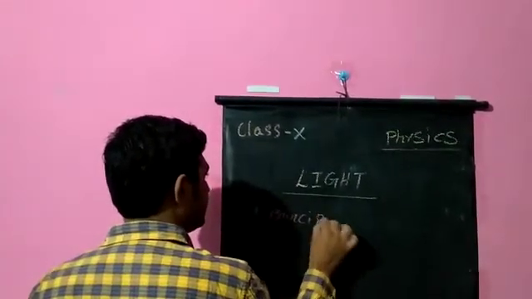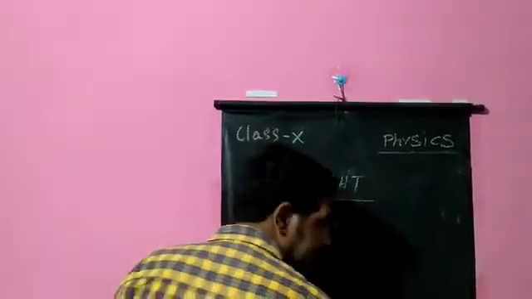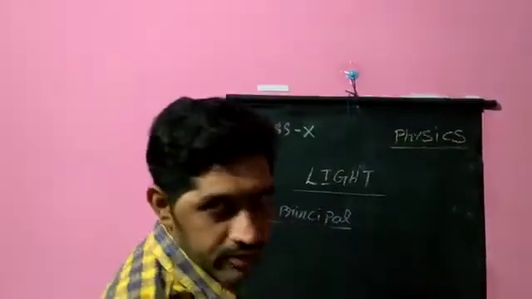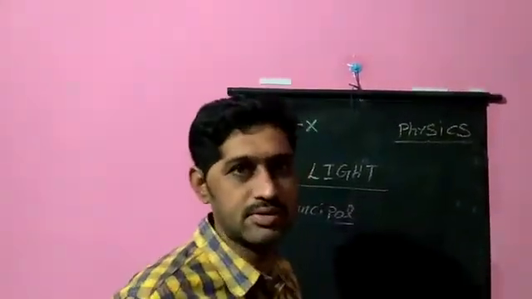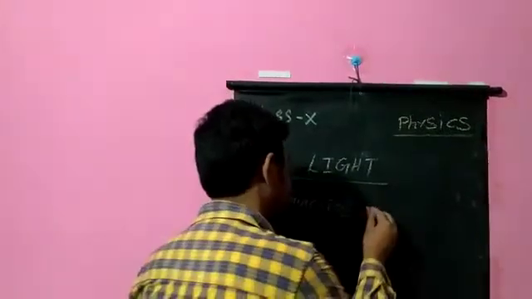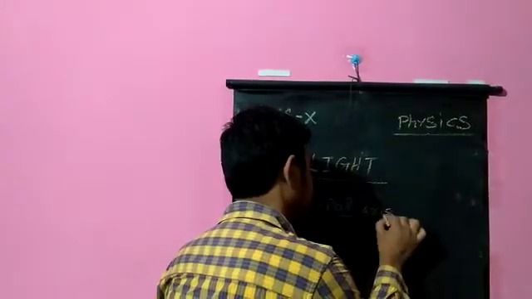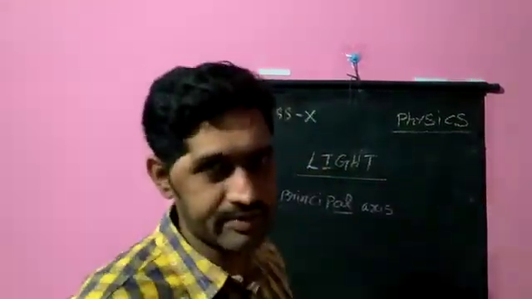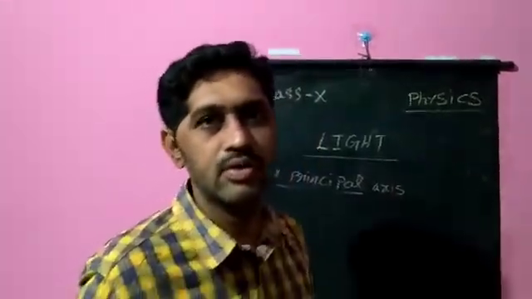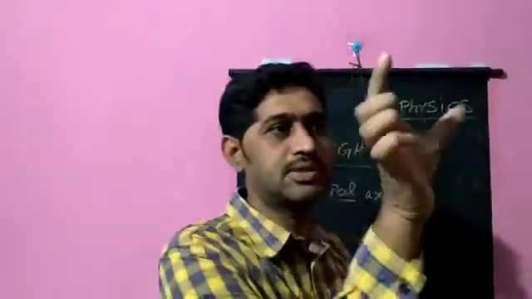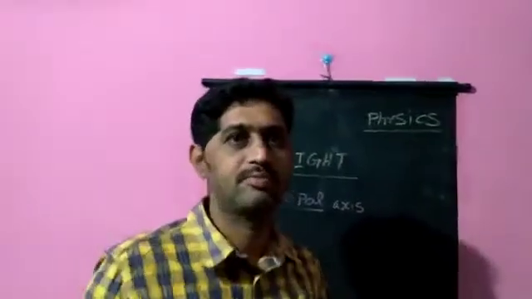Once again I will repeat. As you see, all these terms are common for both the concave mirror and the convex mirror. These terms are related to both the mirrors. Next one is the principal axis. When I am saying the definition, I am not able to write it on the board here, so whatever I am saying, in your notebook put the heading principal axis and write the definition.